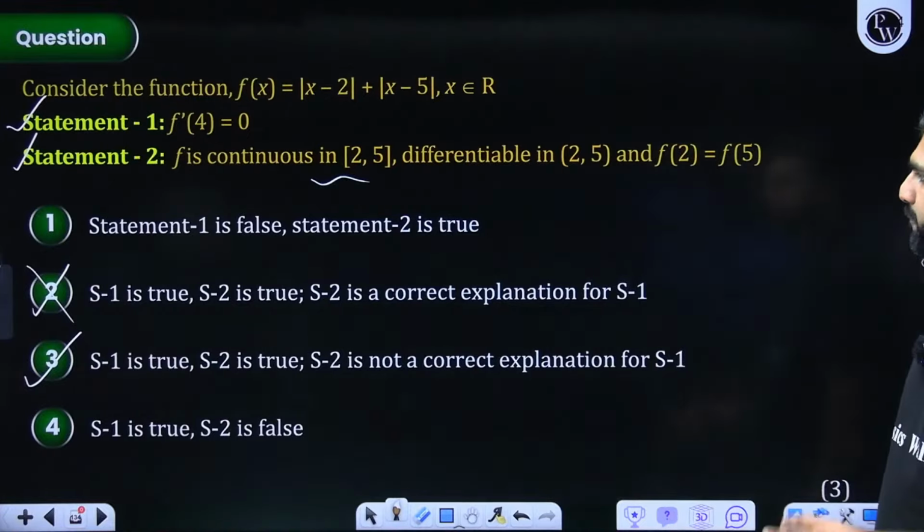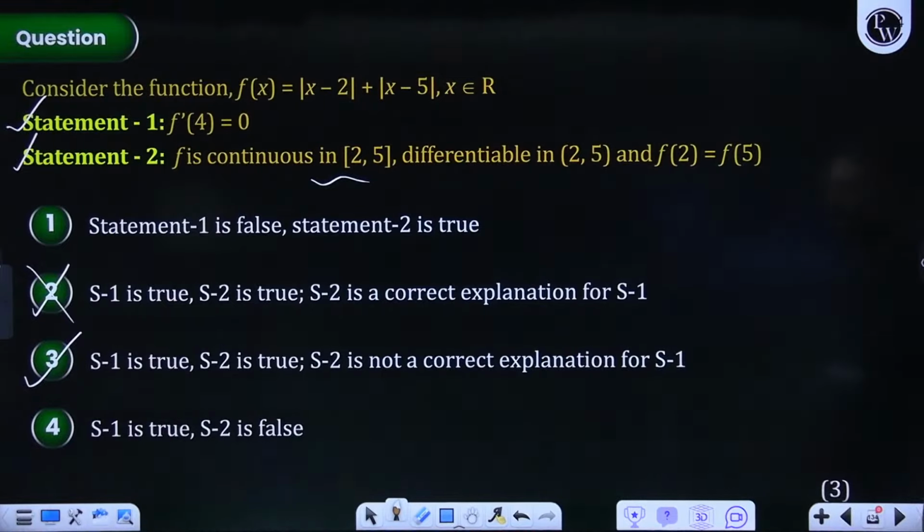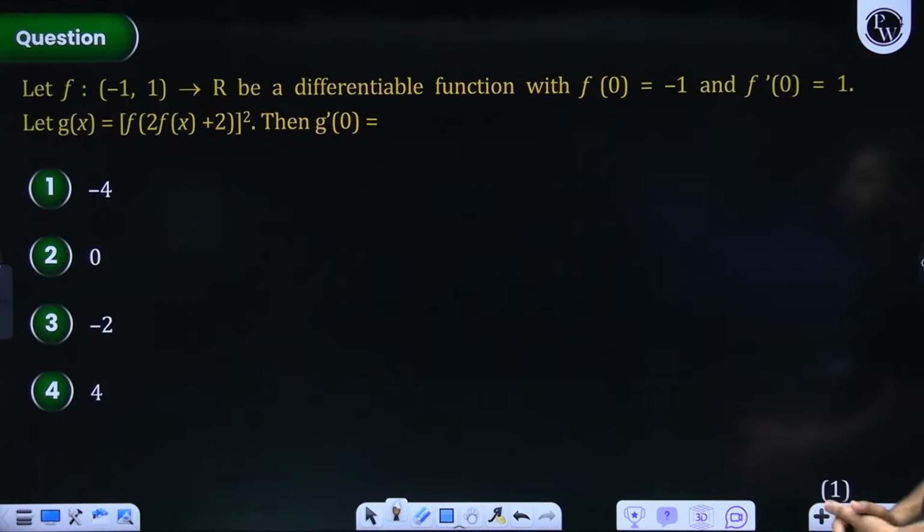Did you all get this? Option C, all the participants. Can I move ahead from here? Here, when I go ahead with the next question, this is what we see.